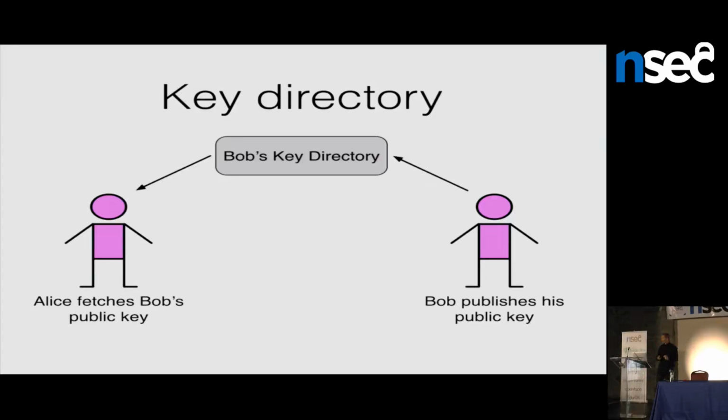So let's assume she can do that. The question of how she knows this public key is Bob's correct, authentic public key is a good question. It's a question we're not going to answer right now. We'll get to that later. For now, we're just going to assume that Alice is going to use that public key she fetches. They're going to trust the first key they see. This is going to be a sort of trust on first use model at the moment. And we're just going to talk about the mechanics of encrypting and authenticating messages between Alice's public key and Bob's public key.